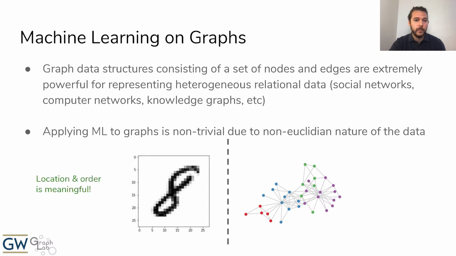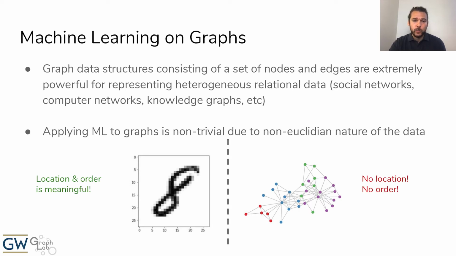We can see that for the image of the 8, the location of the individual data points, which in this case are pixels, and the order in which they appear is of very high importance. If we were to rearrange the pixels, the image would certainly change as well, and if we change enough, the image would likely no longer be considered the digit 8.